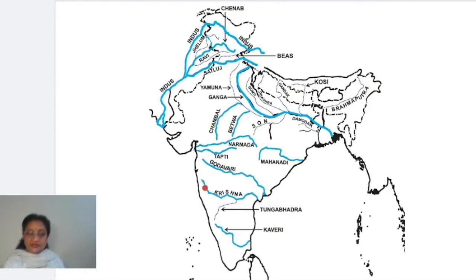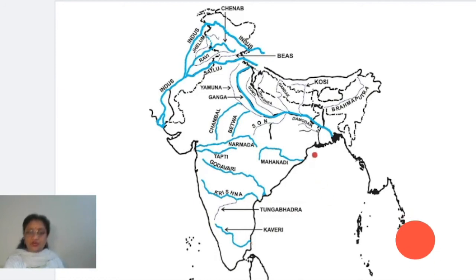Next river in the peninsular India is Krishna. You can see this one. This is Krishna. Now there is a tributary of Krishna also, which you need to know. This is Tungabhadra. The tributary of Krishna is Tungabhadra. And after all these, the last river which we have to mark is Kaveri river. This Kaveri river is arising from here, and it starts moving towards the southeastern side, and then it joins the coast, and it ultimately joins the Bay of Bengal. So this river is called Kaveri river.